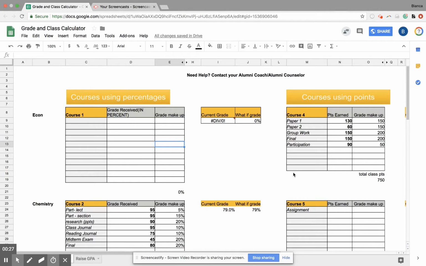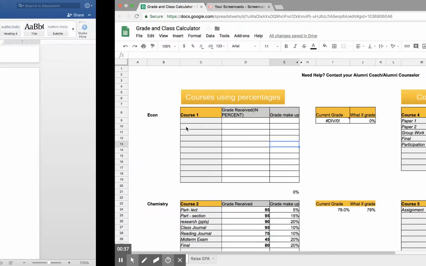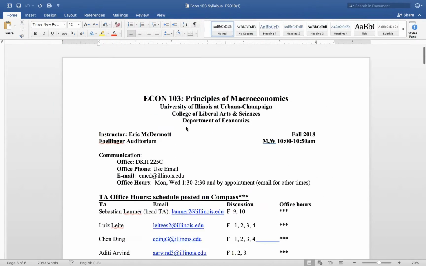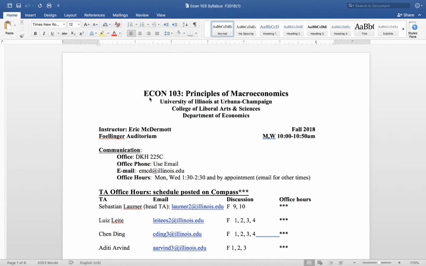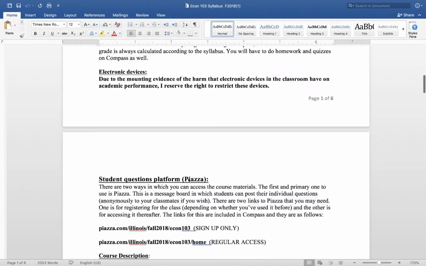assignments. So the first thing you're going to want to do is figure out what your class is made up of. Is your class based off of percentages or is it based off of points? So go to your syllabus. This is a syllabus from U of I. It's an econ class. Go to your syllabus.